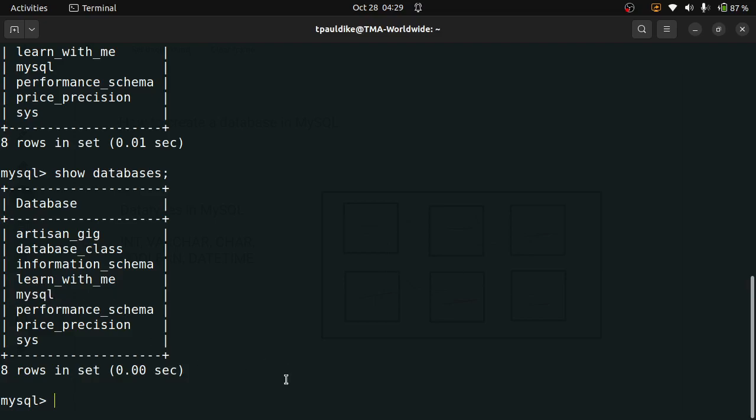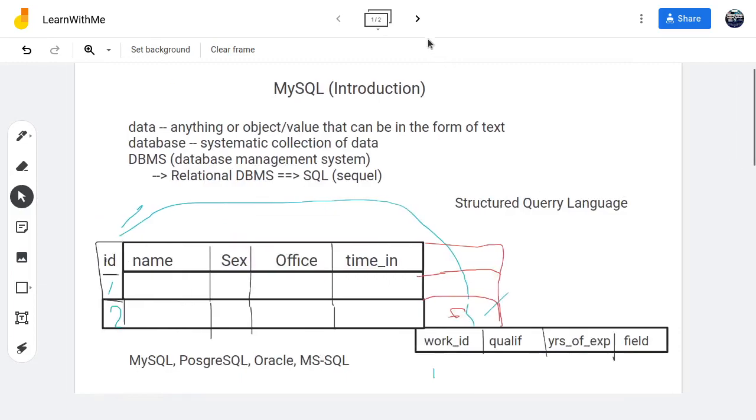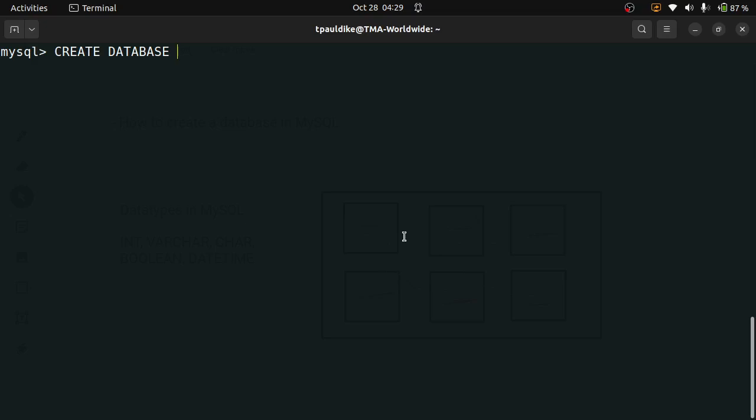All right, how do you create a database? Just go create database, and then you give it a name. So let me give it the name of what I'm going to call this. Should I call it registry? I'll call it sign in, worker sign in. Okay, so sign in.